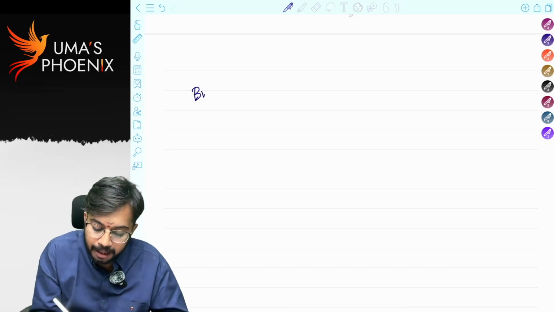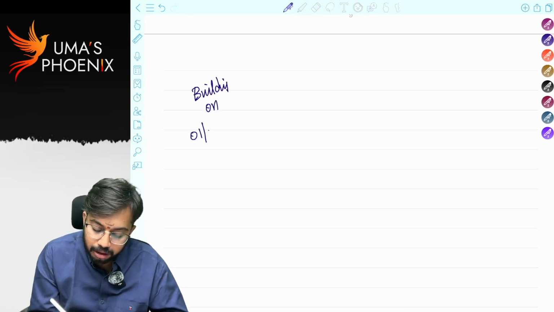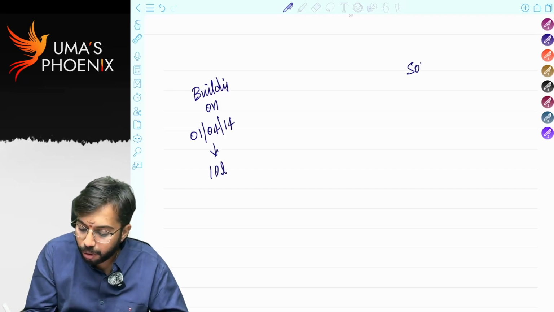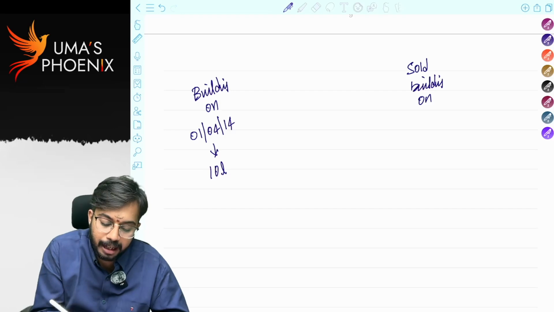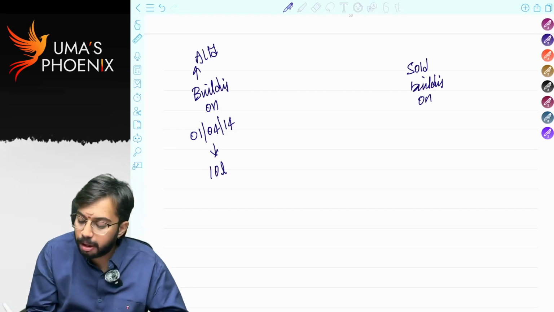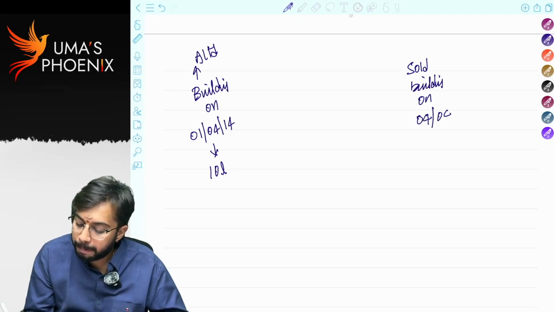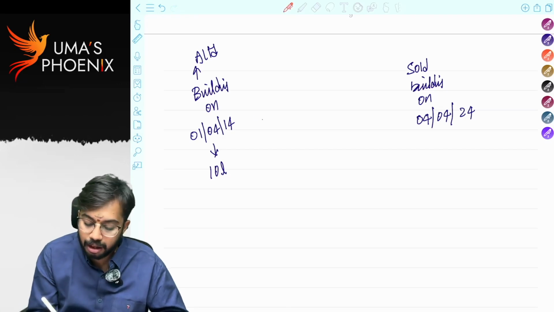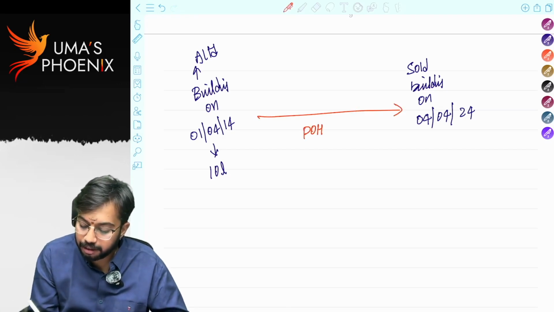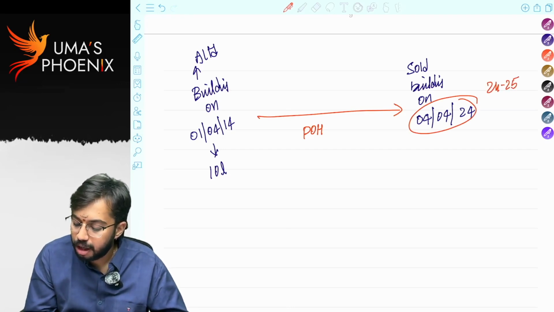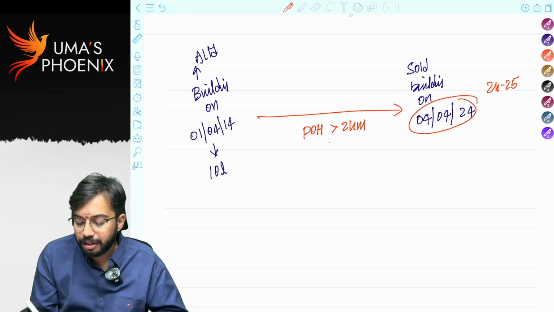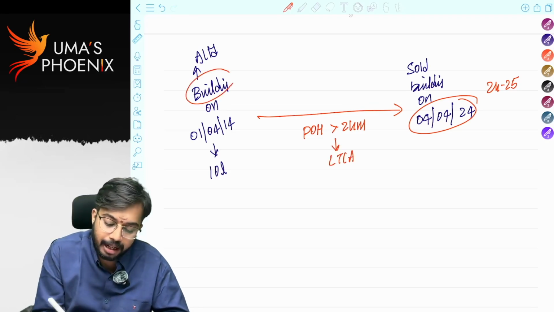For example, I purchased a building on 1st April 2014 for rupees 10 lakhs. Let's say this building is purchased by A Limited. Sold building on, say, 4th April 2024. Now obviously period of holding for 24-25, right? Period of holding is greater than 24 months. So it will be classified as long-term capital asset. Building is a long-term capital asset.